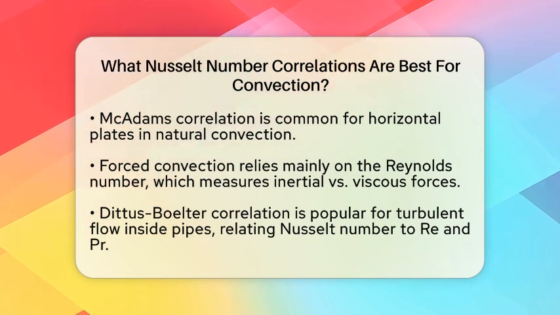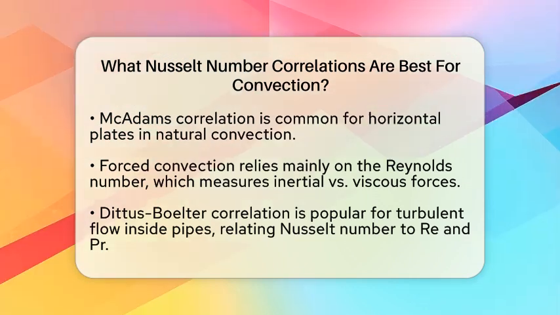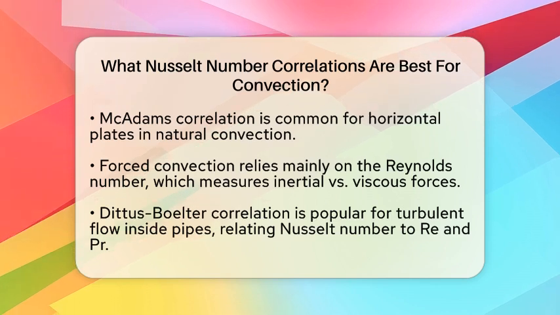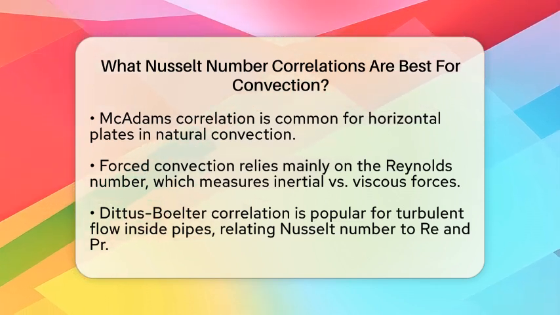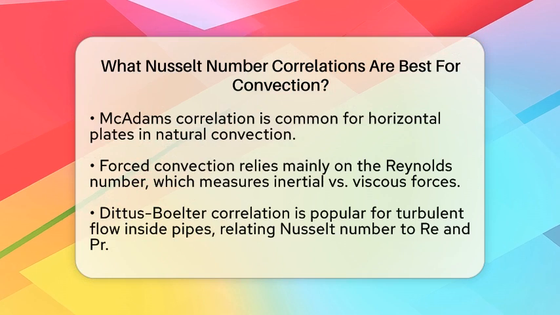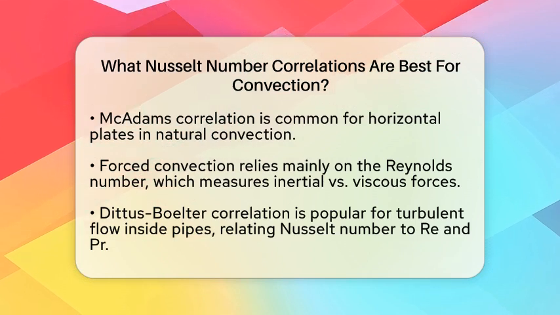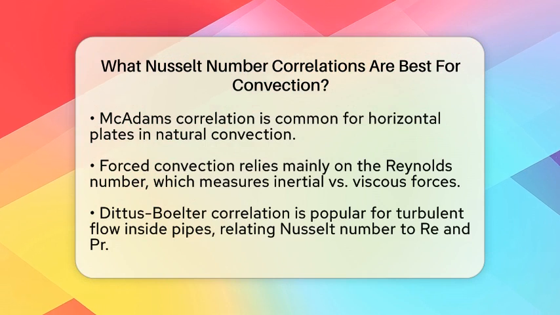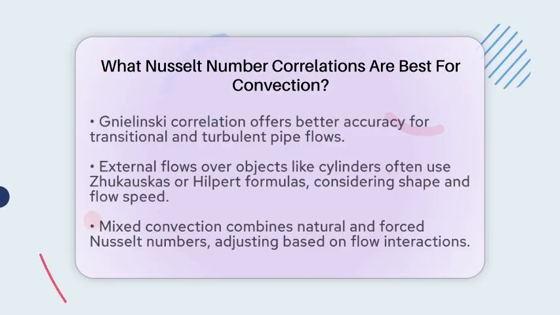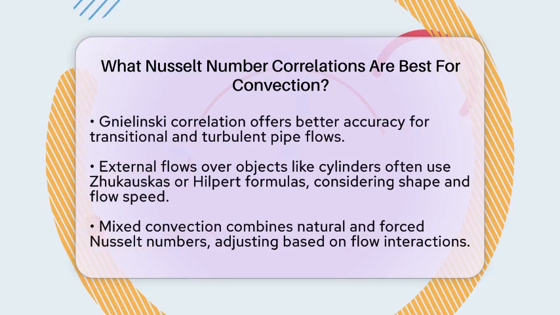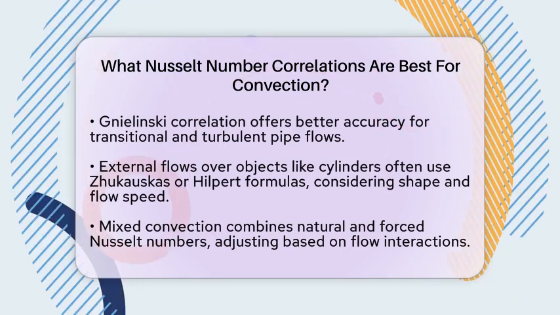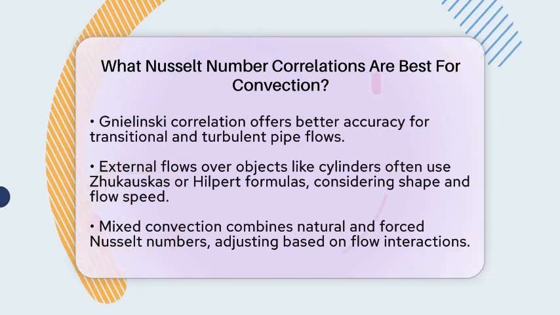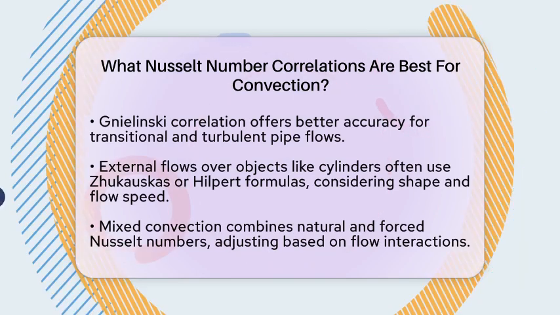In forced convection, where external forces like fans or pumps move the fluid, the Nusselt number depends mainly on the Reynolds number, which measures the ratio of inertial forces to viscous forces, and the Prandtl number. For turbulent flow inside pipes, the Dittus-Boelter correlation is popular. It states that the Nusselt number is proportional to Re raised to the power of 0.8 and Pr raised to a certain power, depending on whether the fluid is being heated or cooled.